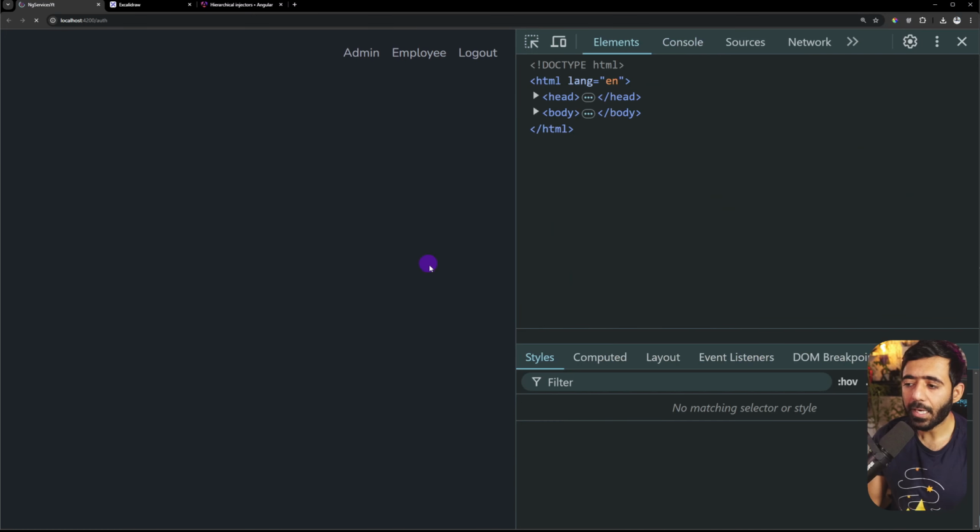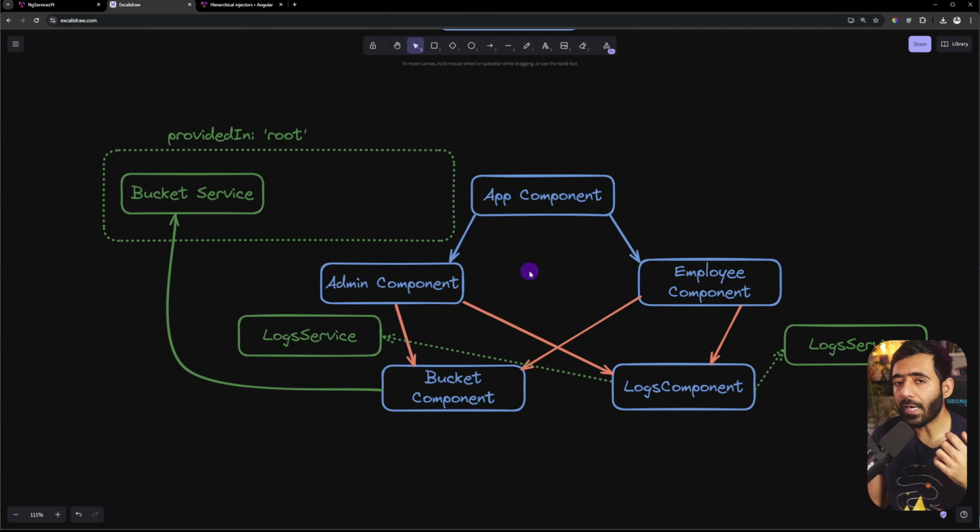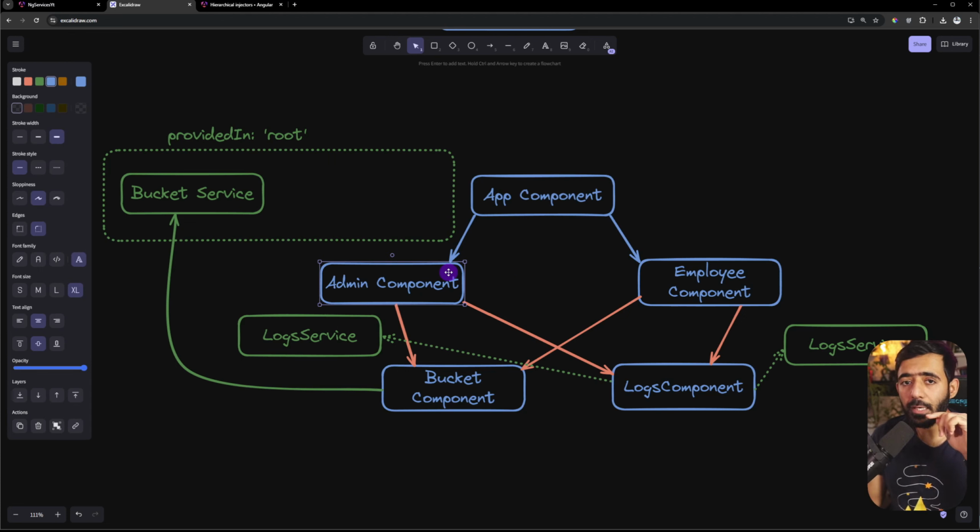If I go to my app and refresh, you can now see we get a different error. We see environment injector log service. So it says it could not find log service in the environment injector up the hierarchy. And that is because when Angular tries to find something that is a dependency, it tries from the component or from the place where it is required. So let's say admin component is supposed to use the log service.